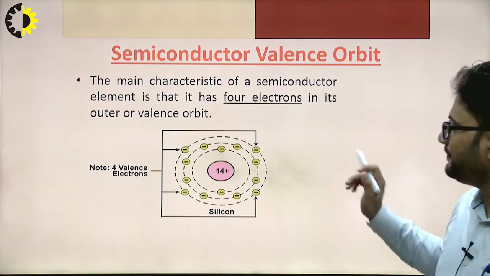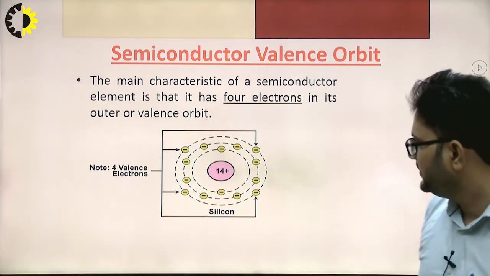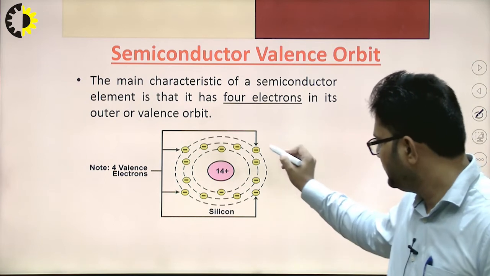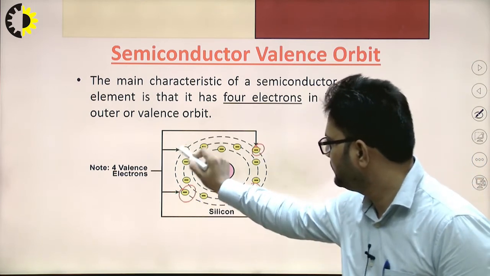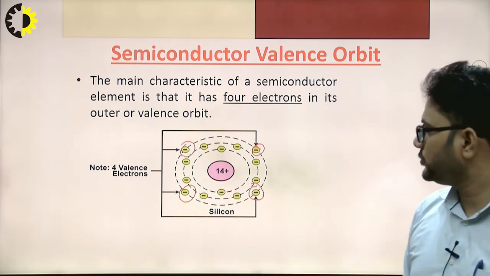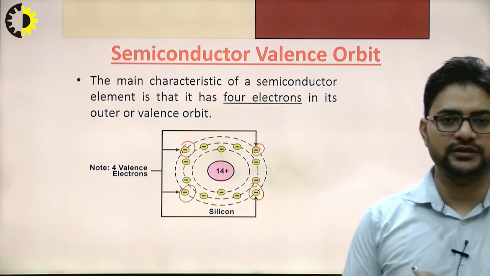If you see the pure semiconductor, that is silicon, it consists of 4 valence electrons, as you can see. These 4 valence electrons make covalent bonds with the other atoms.